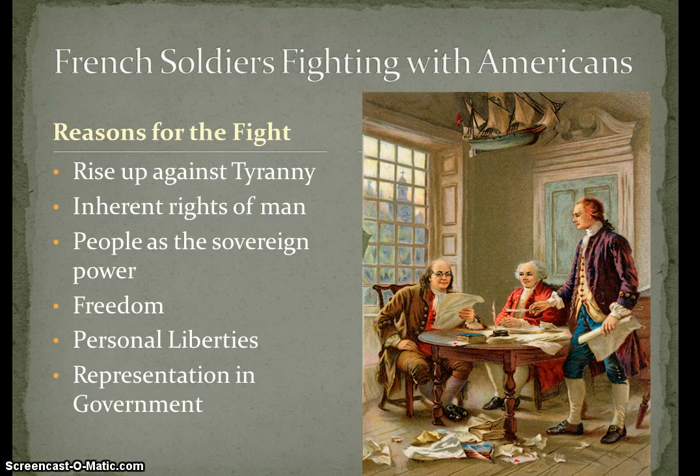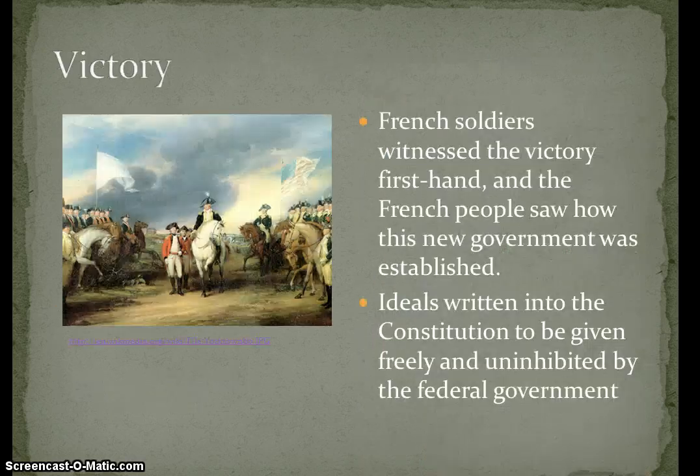They also got many of these goals from the American Revolution. Not only did the French see Americans rise up against their government, they saw them succeed to victory. They now knew that a successful revolution was possible. They also saw how this new government was established with a guarantee of these rights. And in this picture, you can see this is the surrender of the British, and both French and American soldiers are present.